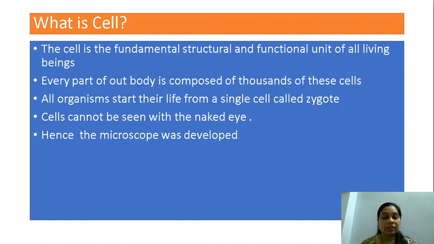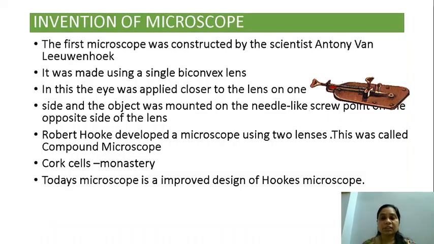Cells cannot be seen with the naked eye. As you know, we cannot see any individual cell with the naked eye. We can see the whole body, but we cannot see the individual cells. Hence, it was necessary to develop the microscope, and hence the microscope was developed. Now we shall study about the invention of the microscope. How was this microscope invented?